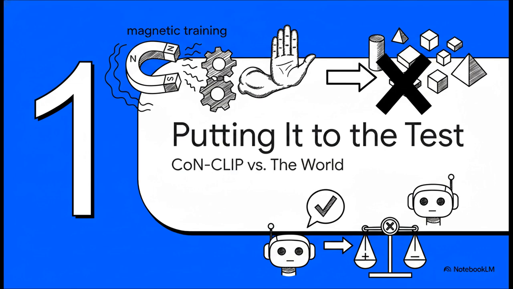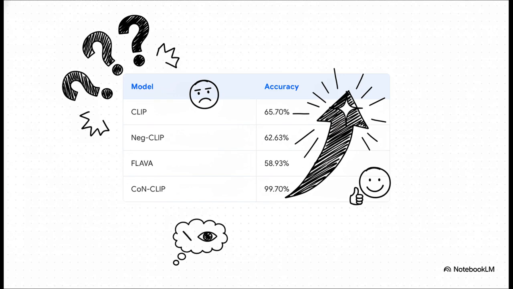Putting it to the test: ConClip versus the world. We're going to see what happens when we apply this new magnetic training against existing powerhouse models. The results, honestly, are absolutely staggering. When faced with these tricky negative captions, standard models like CLIP, NegCLIP, and FLAVA were stumbling around 58 to 65% accuracy. That's basically guessing just slightly better than a coin flip. ConClip, on the other hand, achieved a near-perfect 99.7%. It clearly learned the lesson beautifully.